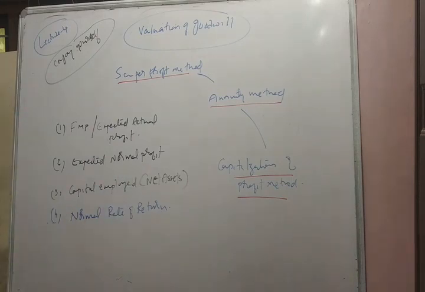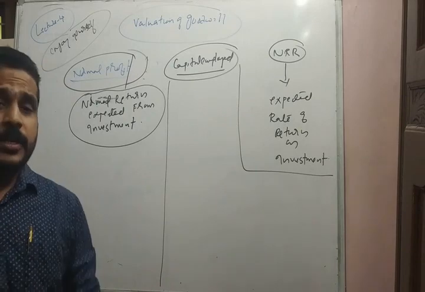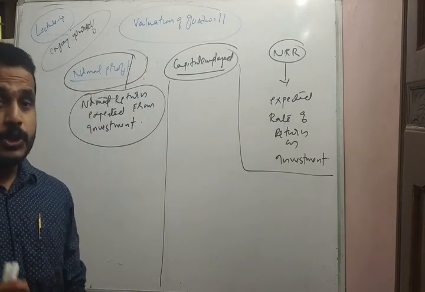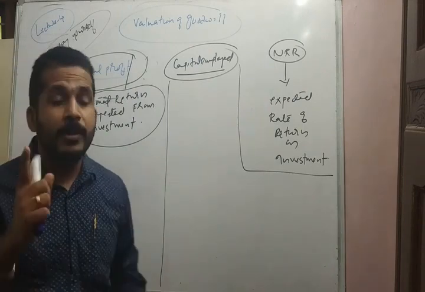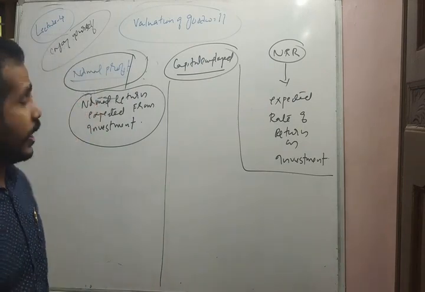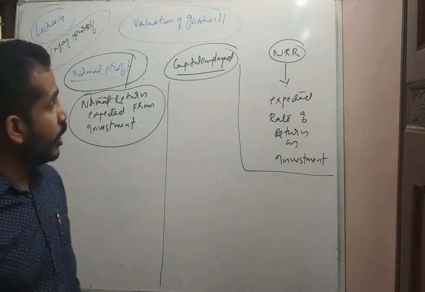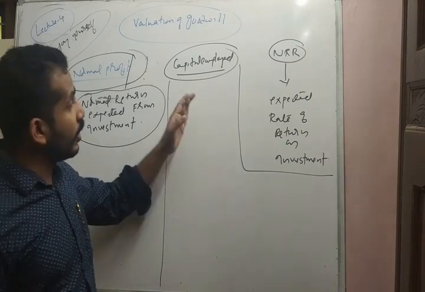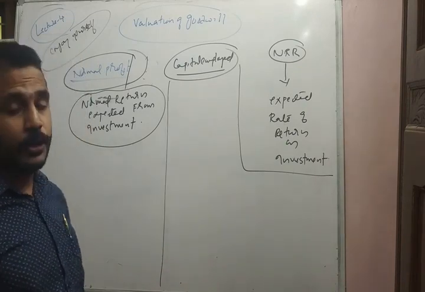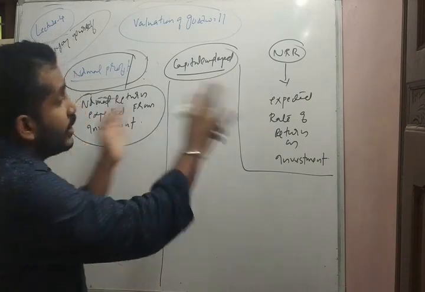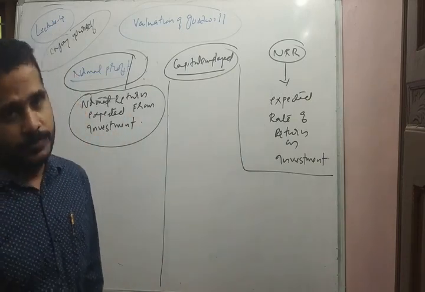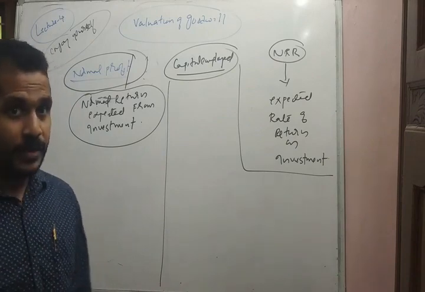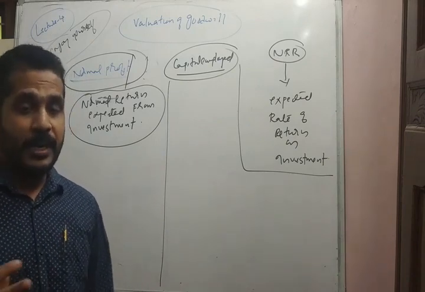Okay. In order to understand the concept of normal profit, we should be familiarized with the terms what is capital employed, what is normal rate of return. That means all these terms are interrelated. Let us take an example before moving to the narration with regard to the normal profit.